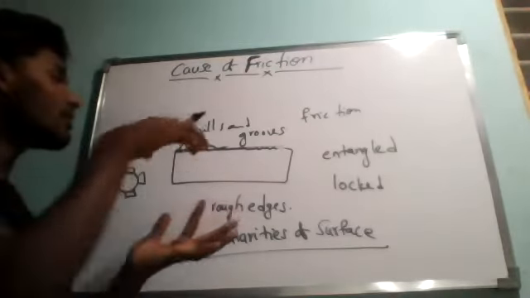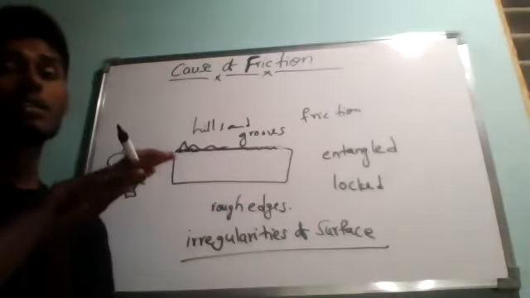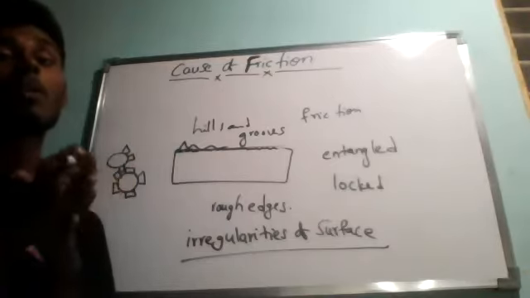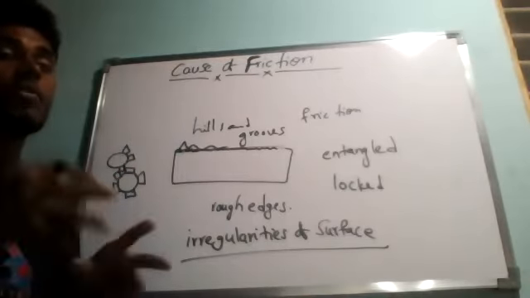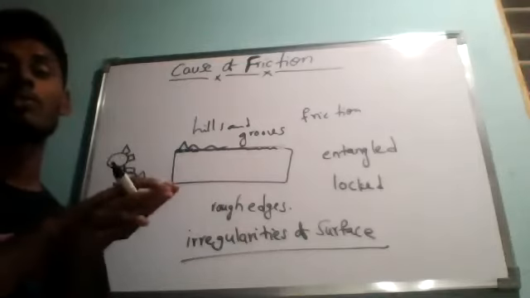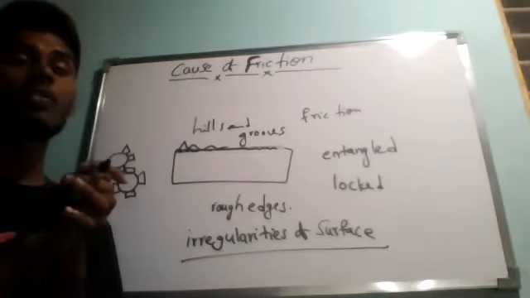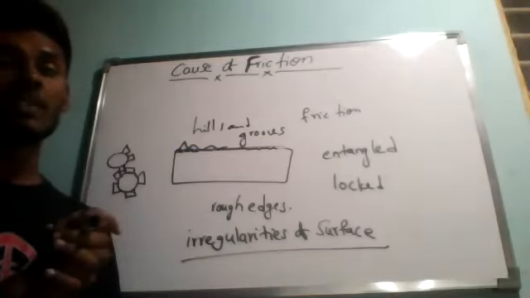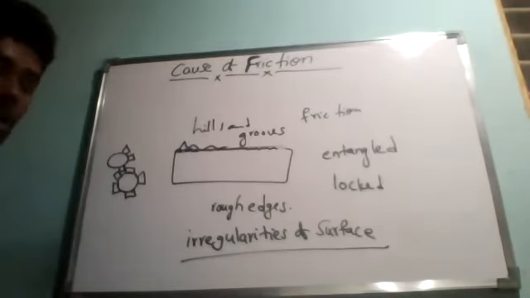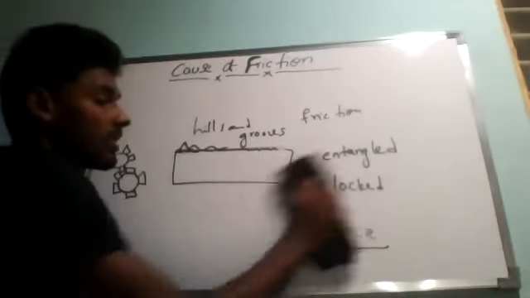So if these hills and grooves are increasing in size, meaning roughness is increasing, then the interlocking will be more. Then we have to apply a large amount of force, because the friction created by that system of two surfaces will be increasing. So from this I can say that the force of friction is greater if very rough surfaces are involved. Now let me take an example, and I'm going to draw a figure so you can understand it.